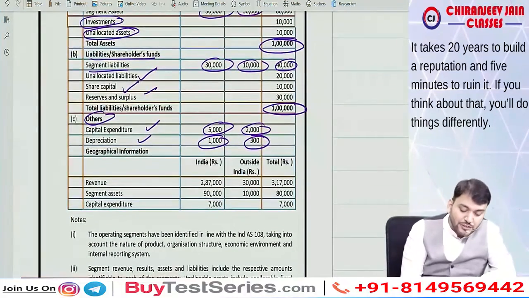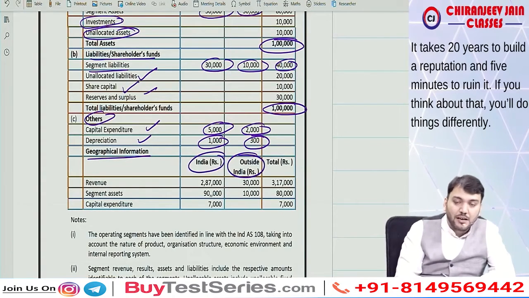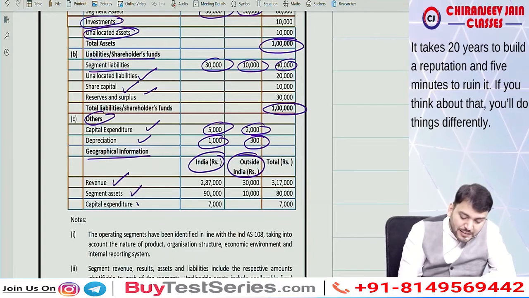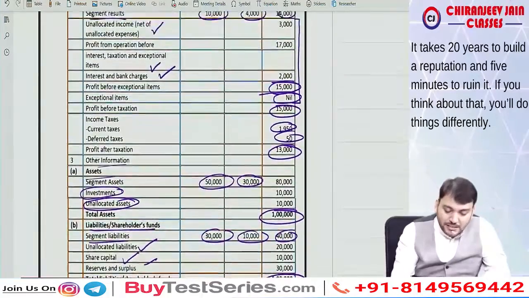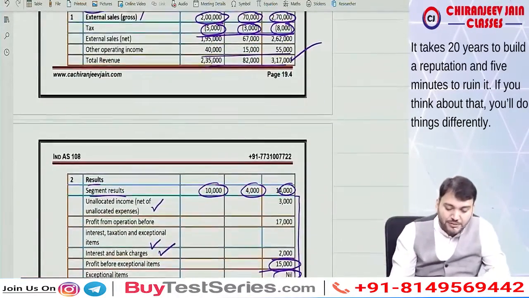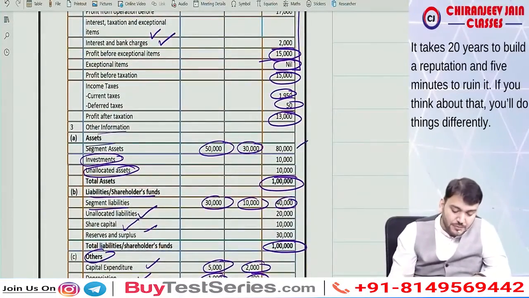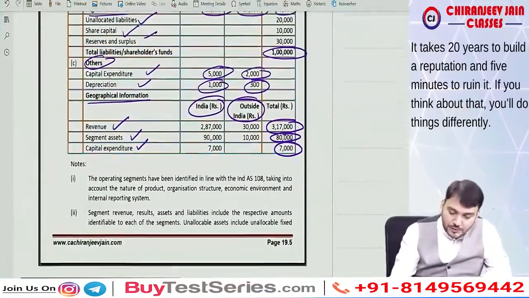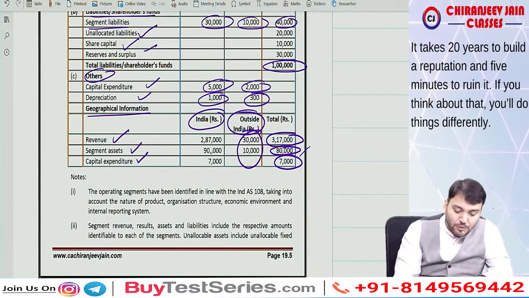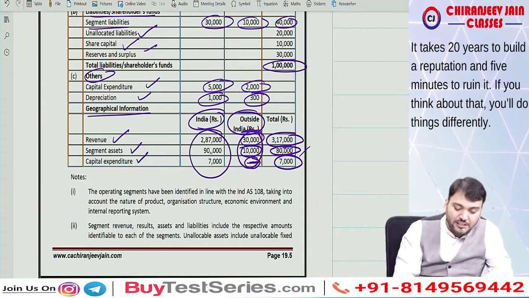Then geographical information, which is the secondary segment report, so it is India and outside India. Now external revenue, segment asset, capital expenditure: the totals we know. Sale total is 3,79,017. Segment asset total is 80,000. Capital expenditure total is 5 plus 2, that is 7,000. Then the question gives how much revenue, asset and capital expenditure are outside India, and where not given, it is nil. So India becomes the balancing figure.